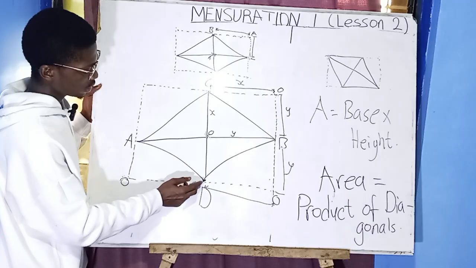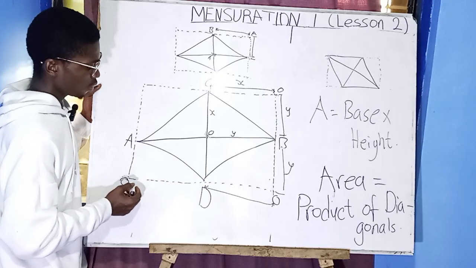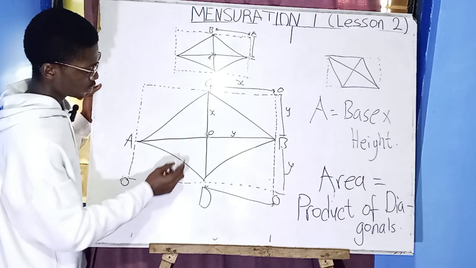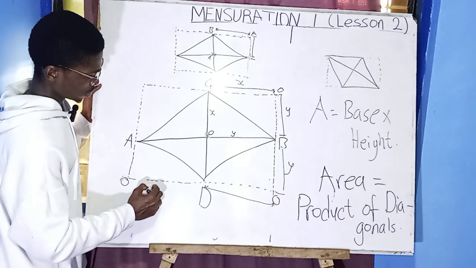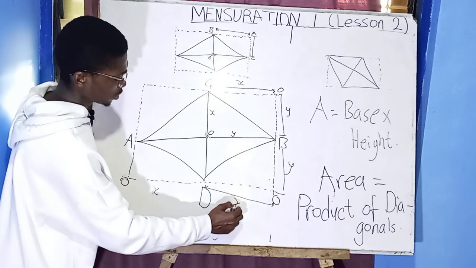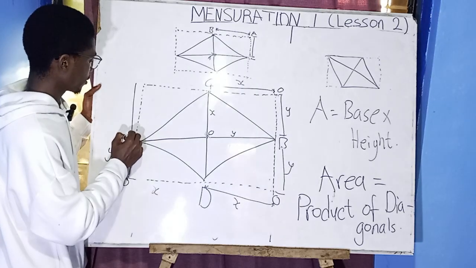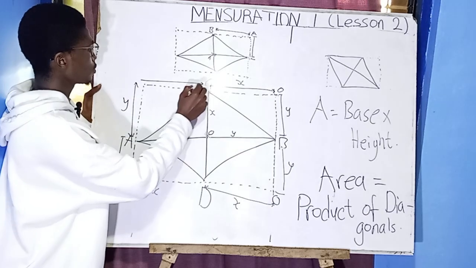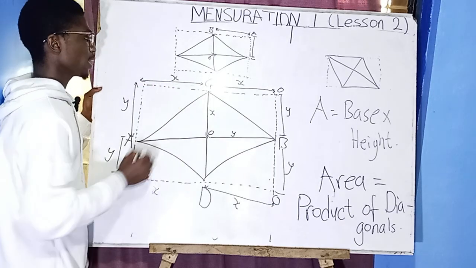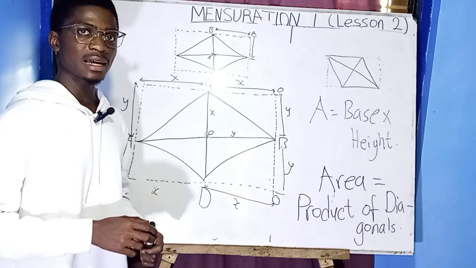And from here to here is going to be the same as here. I'll do the video of it, don't worry at all. So here is also going to be x, as x here. Here also is going to be y and y. Here is also going to be x. You can check it out. I will do one video of it with a card so that it will be understandable.